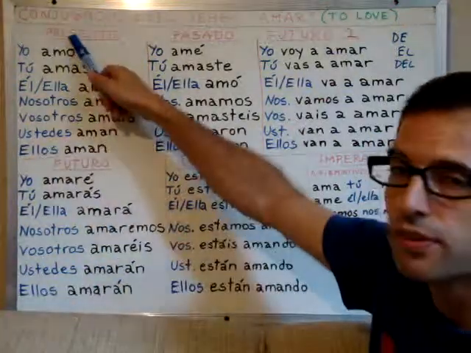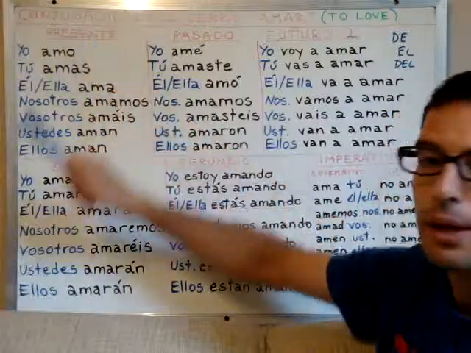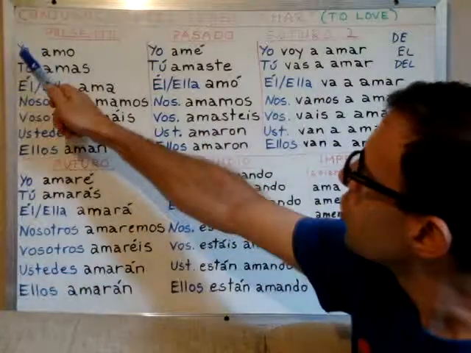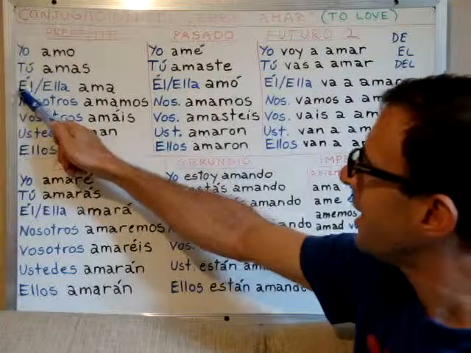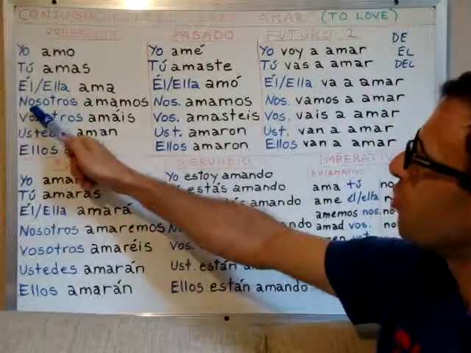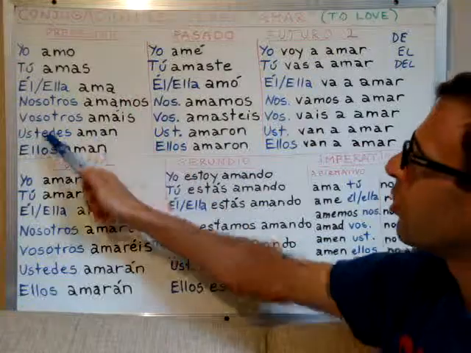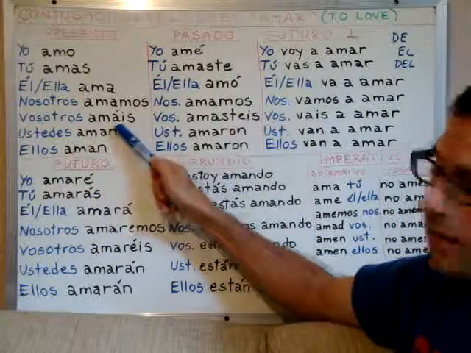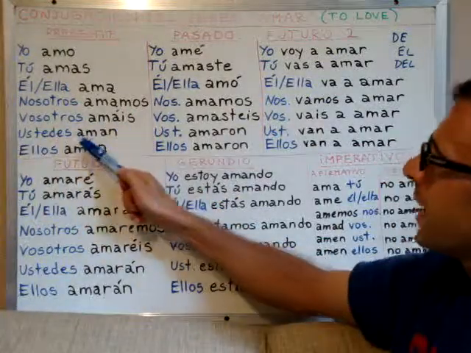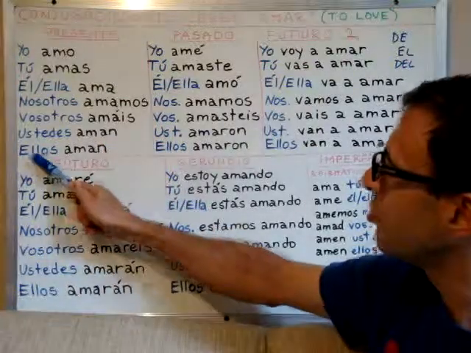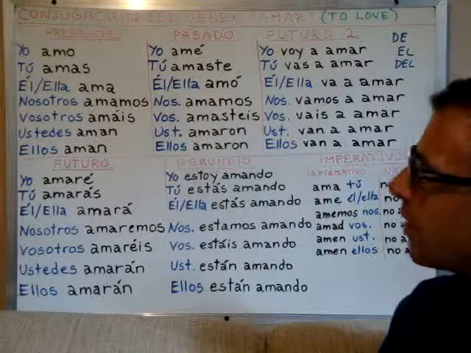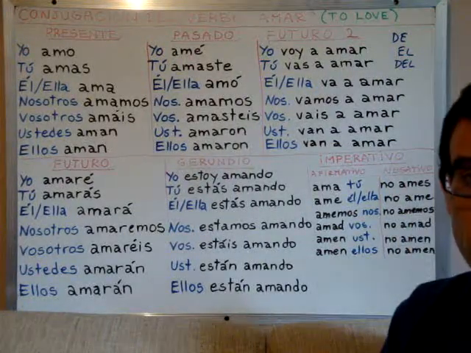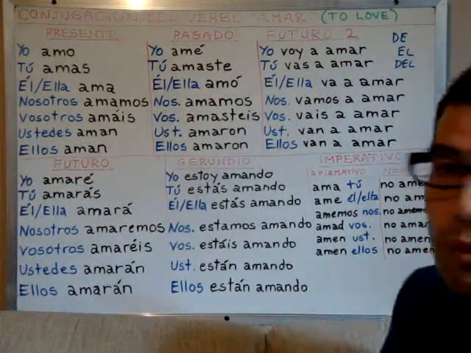So let's begin with the present tense. Presente. Yo amo, tú amas, él ama. Nosotros amamos, vosotros amáis, ustedes aman, and ellos aman. So let's see, which is the pattern here for the present tense for regular verbs.